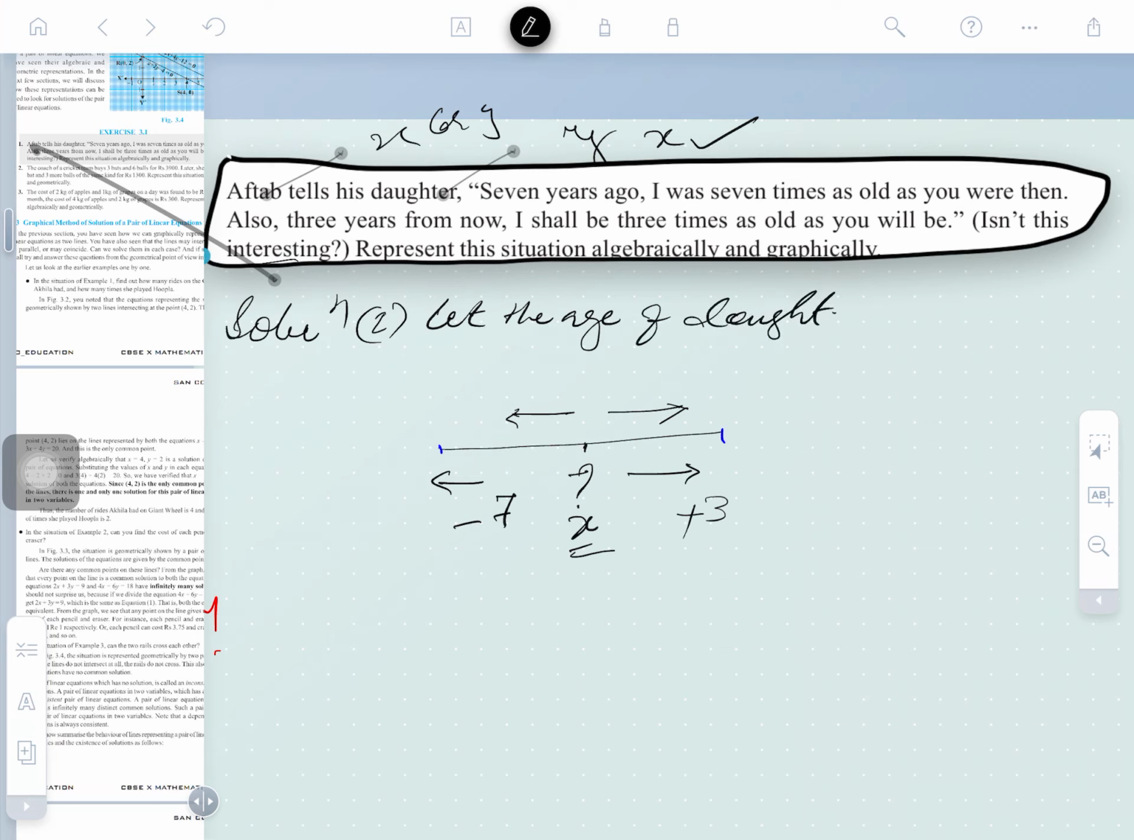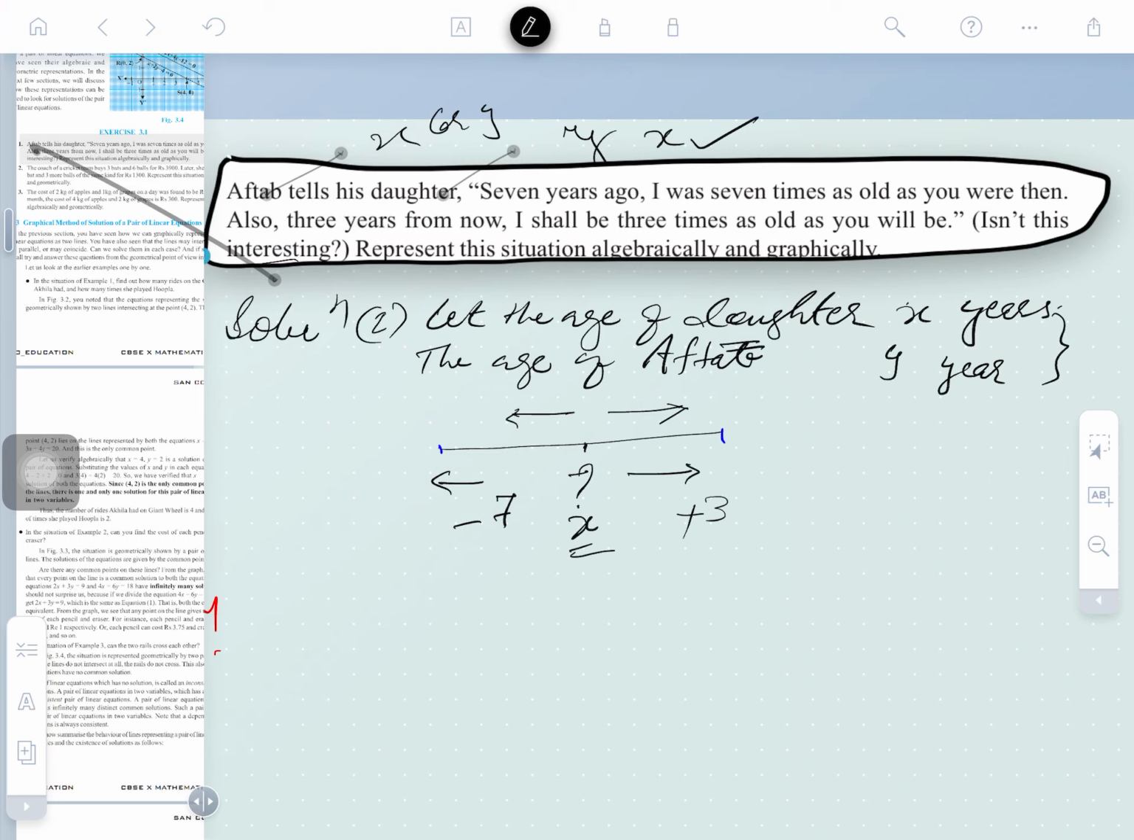What is the age of the daughter? Tell me please. It's x years. Okay, x years. Clear? So the age of the daughter is x years. Then the age of Aftab. What is the age of Aftab? The age of Aftab will be y years. We have supposed these two. Is that clear? So this is called initialization.